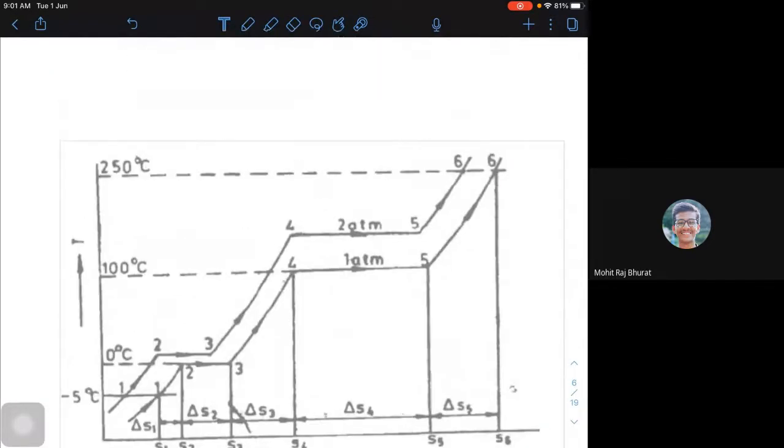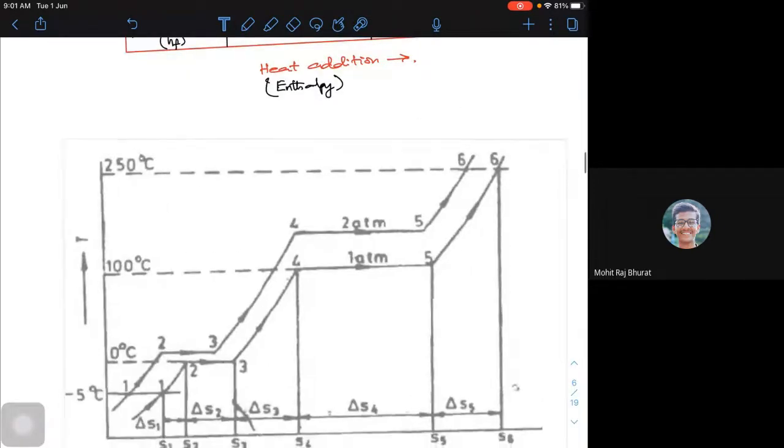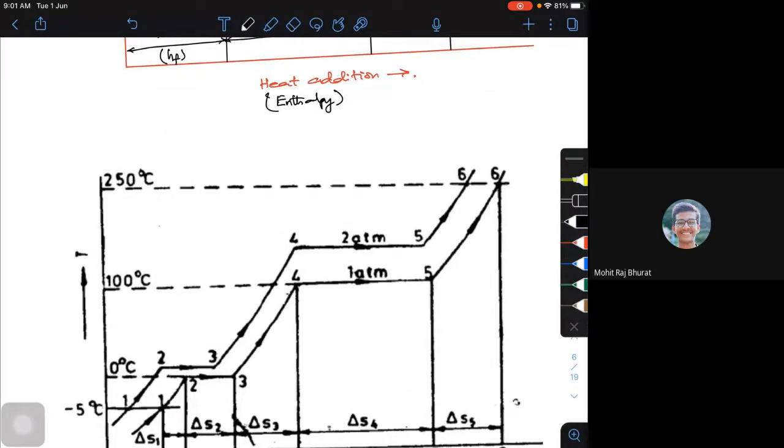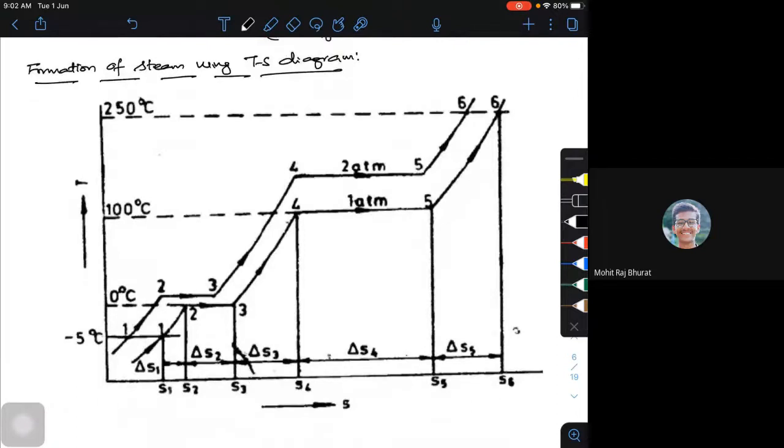Let me explain this. Let me take a little up. So, formation of the steam using TS diagram. In the exam or somewhere in the interviews, they may ask this, whether it is a PV diagram or TS diagram or HS diagram, whatever it may be.